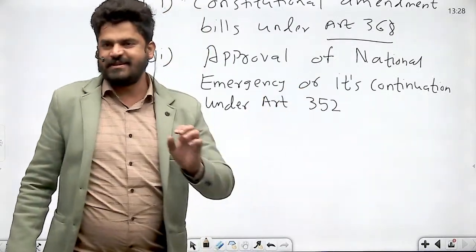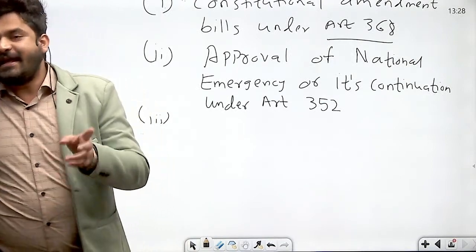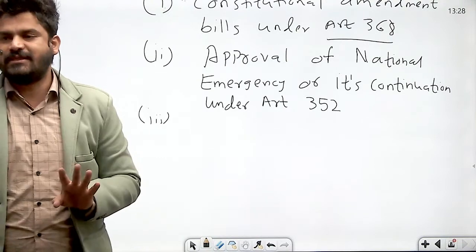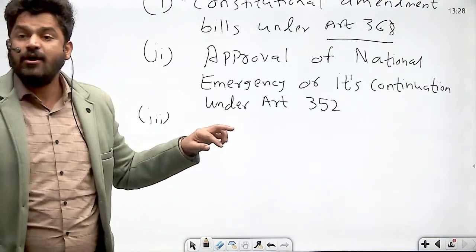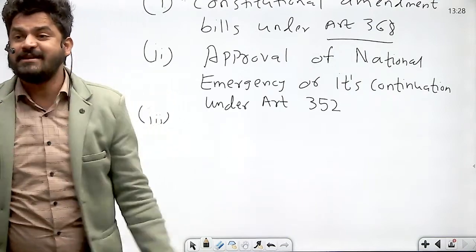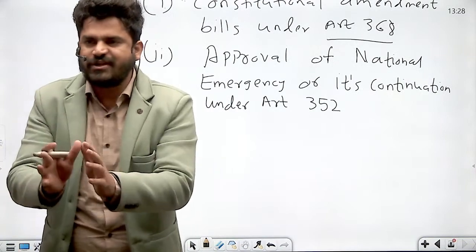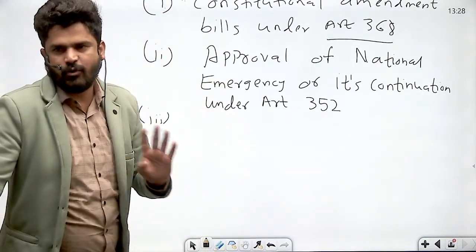Approval of national emergency. See, whenever national emergency is proclaimed by the President of India, it has to be approved by both the houses of parliament within 1 month from the date of proclamation, and that requires special majority of second kind, that is majority of the total strength of each house and majority of not less than 2/3 of the members present and voting, right?